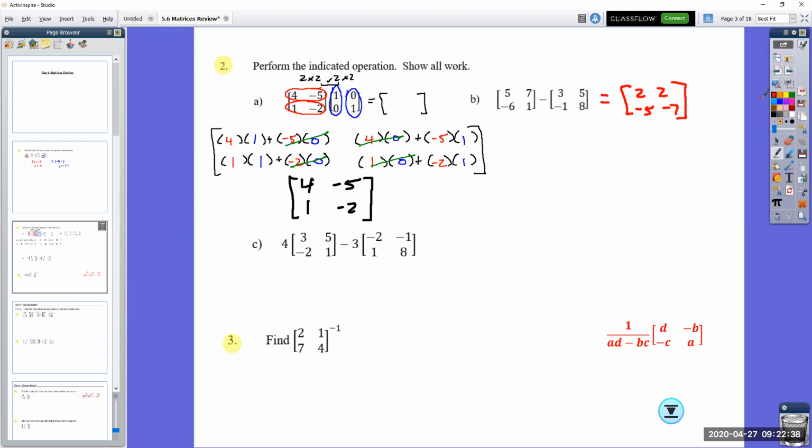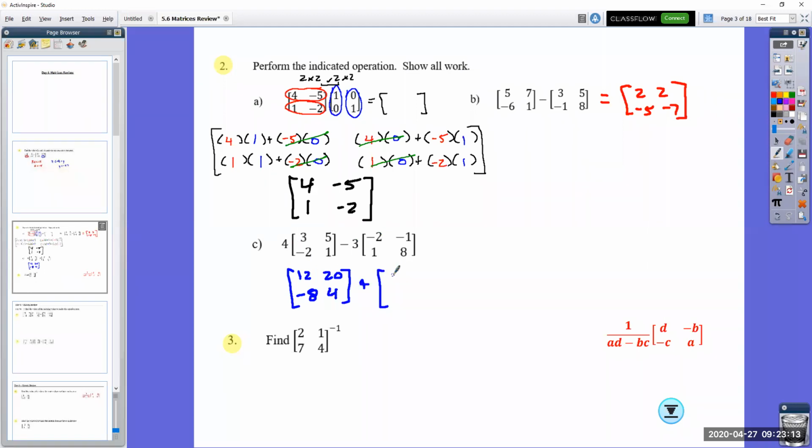This part right here is going to require us to scale the matrices. So I have a 4 scaling into that first matrix. So it's going to be 12, 20, negative 8, and 4. Subtract it. I'm just going to scale the second one by 3, so negative 6. Notice that there are two different ways. I could leave that as a negative, or if I distribute the negative 3, I can turn that into addition. So that'll be a little bit easier.